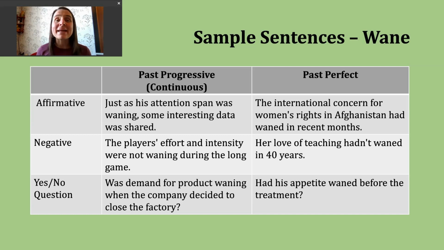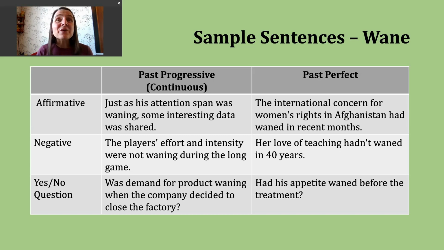Now let's look at making a negative past progressive sentence. To do this, again, I start with my subject, I use was or were, then not, and then the ing form of the verb. Here's another example. The players' effort and intensity were not waning during the long game. Okay, so here we might be talking again about a decrease or a weakening, right? And here we're saying there was no decrease. There was no weakening of the effort, the intensity with which they were playing.